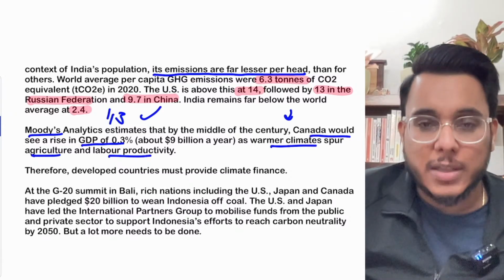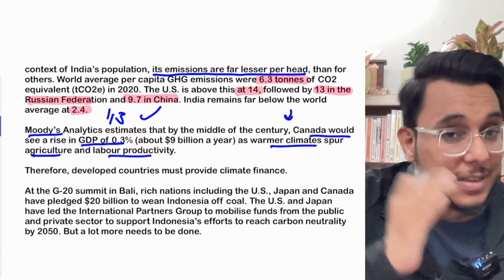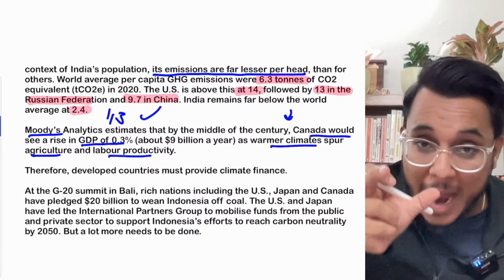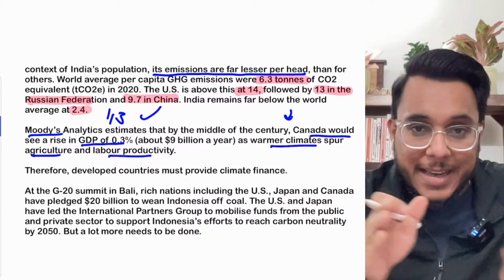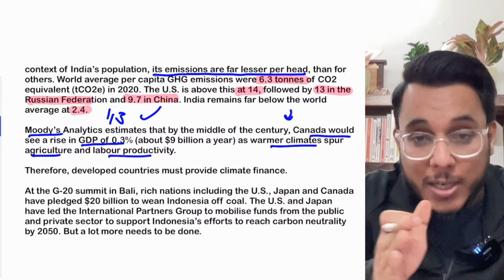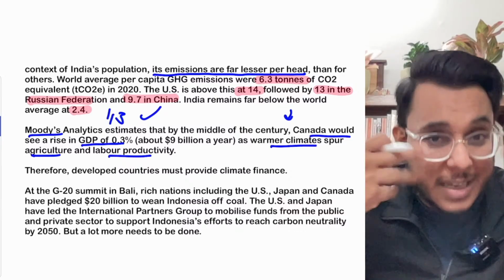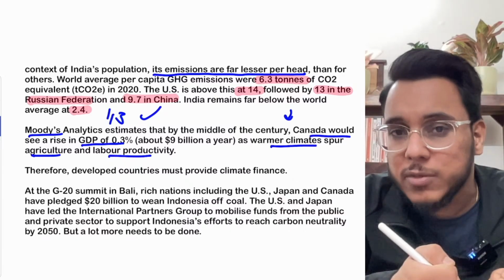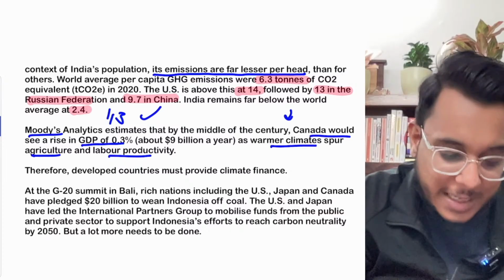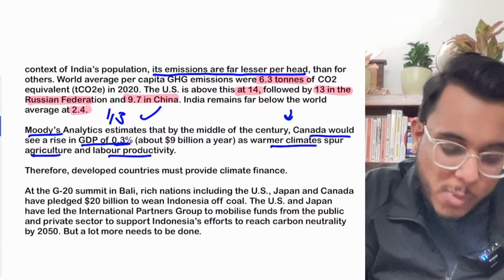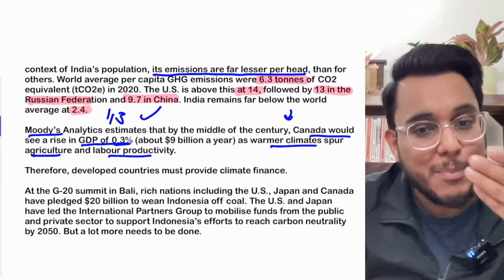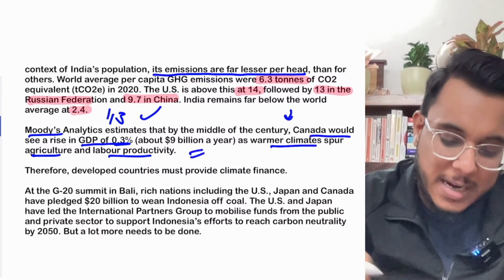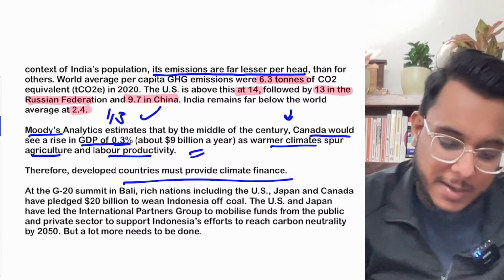Now you know that most of Canada's lands are frozen, and the agricultural season is very small. As the temperatures increase, that agriculture season will increase, and the productivity will go up. The areas which are frozen will see a little bit of thawing of the ice, so the productivity will increase, and that will contribute 0.3% to Canada. So they benefited earlier also, and they will benefit even when climate change is happening. So these developed countries must provide the climate finance.